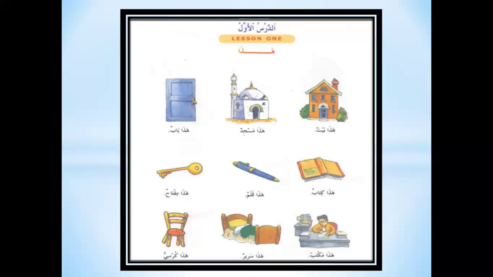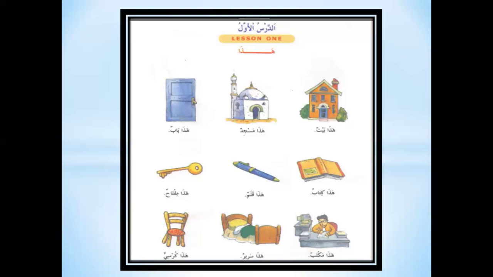Arabic has no word corresponding to the English is. And there is no word in Arabic corresponding to a or an in English. Hada baytun means this is a house.